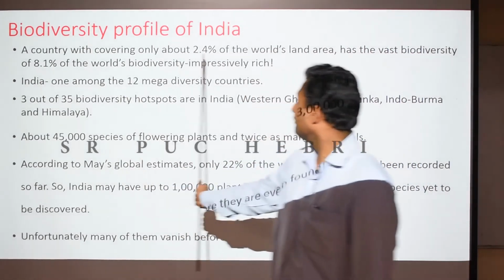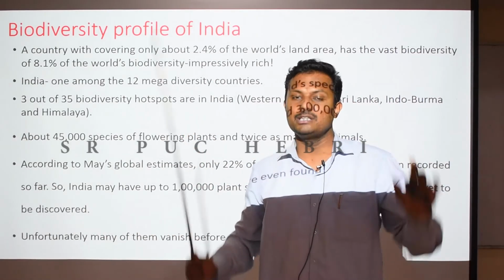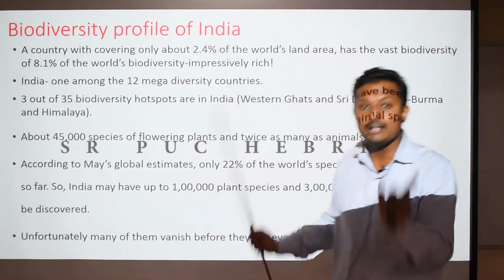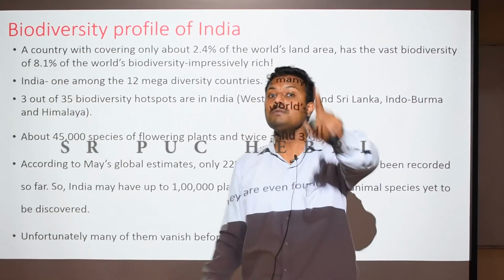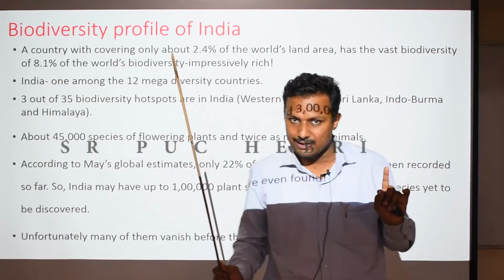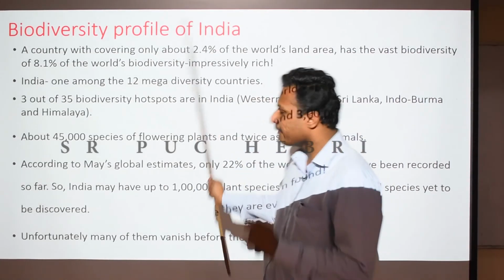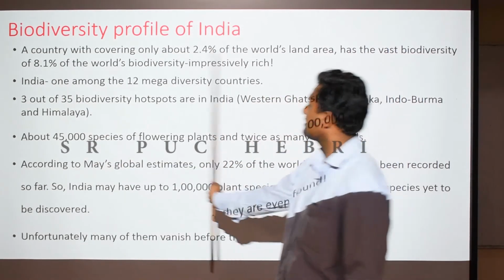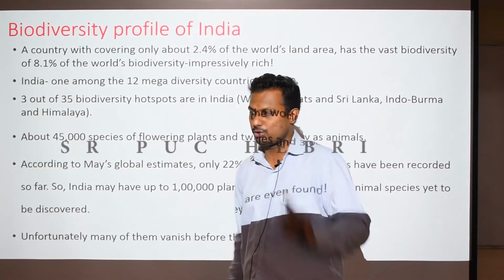So India has only 2.4% of the total land area present in the world. India has only 2.4% of the world's land area, but still it supports around 8.1% of the world's biodiversity, which is impressively rich. With just 2.4% land area, India is supporting how much? 8.1%. This can be an important one mark question. It can be an important one CET question also.